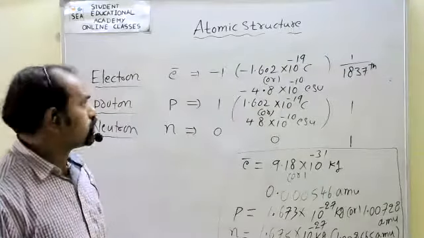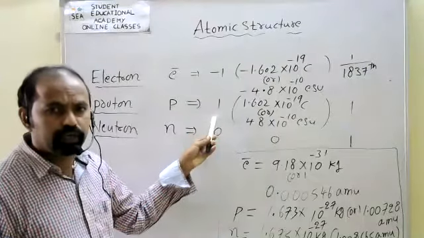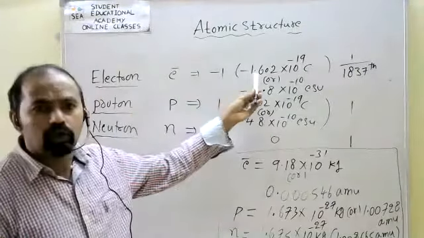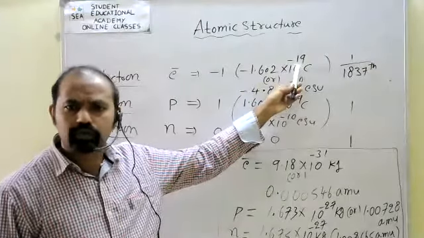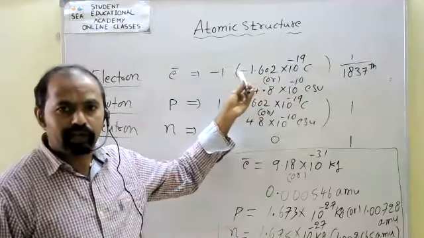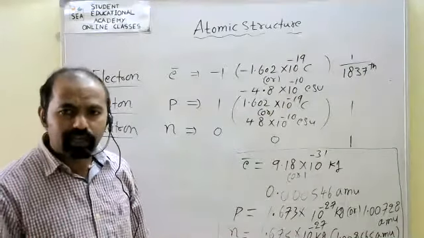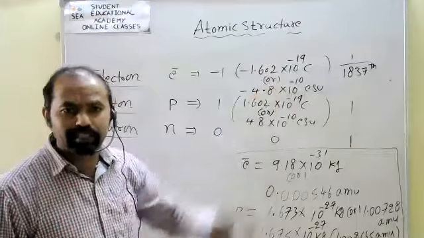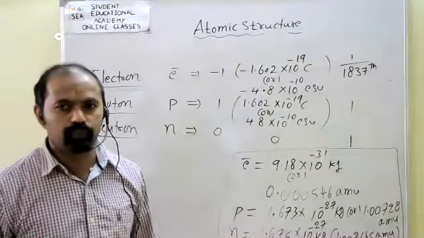The relative charge of the electron is -1, the proton +1, and the neutron 0. The charge in coulombs for the electron is 1.602 into 10 power -19 coulombs. The proton has the same charge but the signs are different: negative for the electron and positive for the proton. In ESU, the same charge is 4.8 into 10 power -10 ESU. Neutrons are 0.